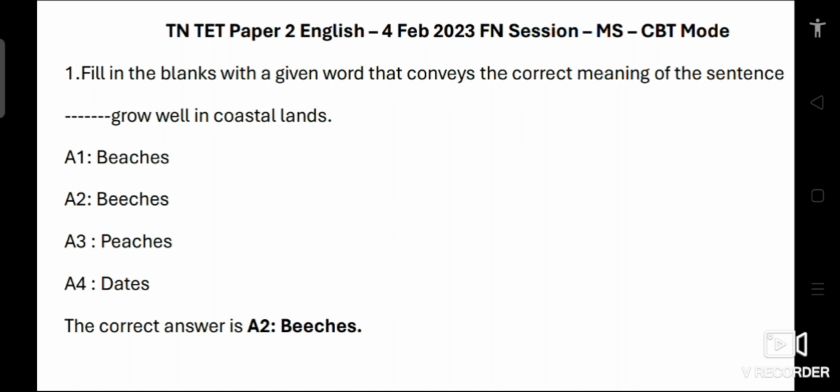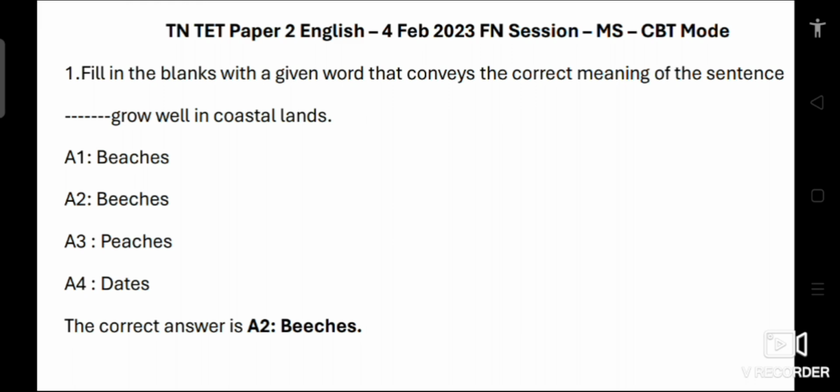First one, fill in the blanks with the given word that conveys the correct meaning of the sentence. Does grow well in coastal lands. Options: 1 beeches, 2 beaches, 3 peaches, 4 dates.